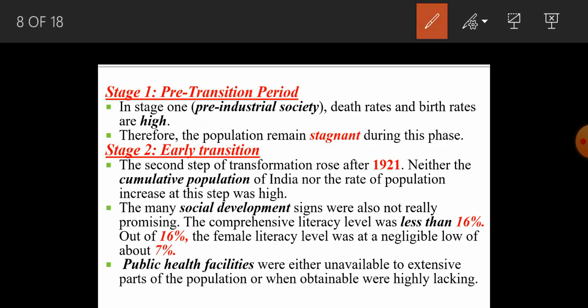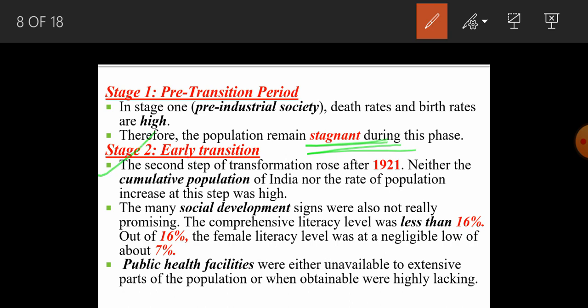Now this slide tells us separately about the stages. Stage 1 is the pre-transition period. It says that in stage 1, a pre-industrial society, death rates and birth rates are high. So in the pre-industrial society, both were very high. Death was at a high rate and birth was also at a high rate. In the same ratio, people were dying and creating lives also. That is the reason it was stagnant, very backward, very stuck, and population growth had stopped, in a way.